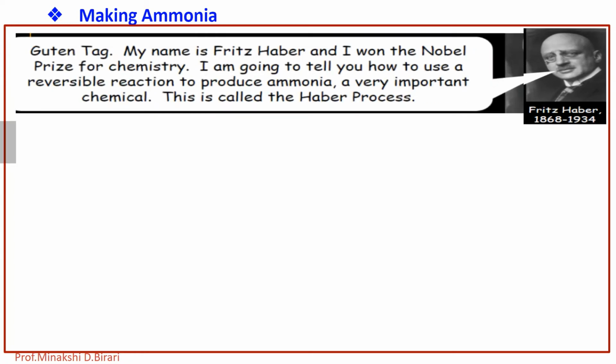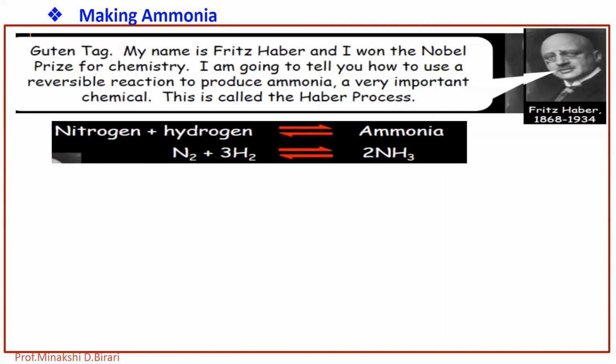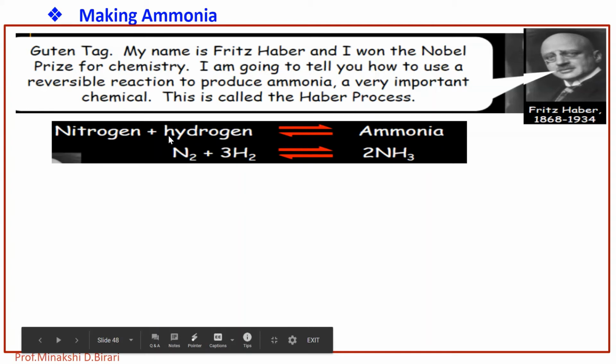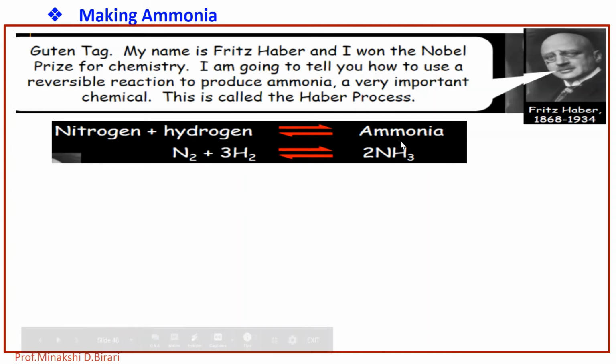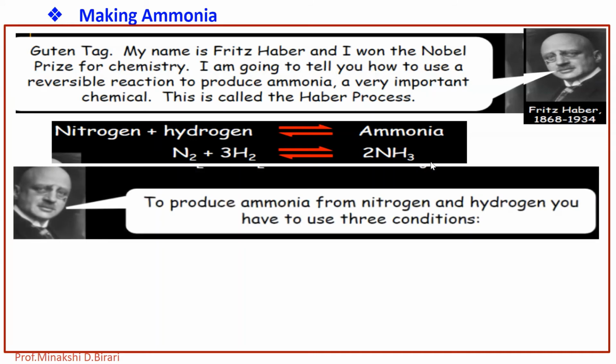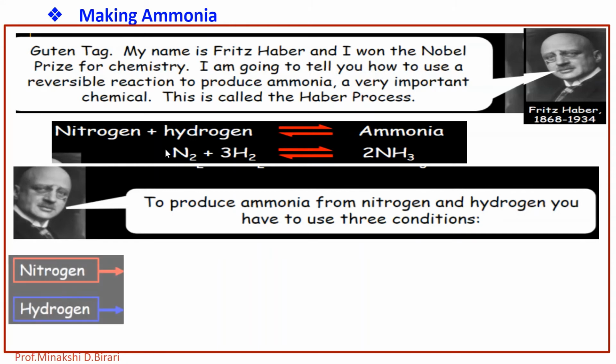As we have studied the manufacturing of ammonia by Haber process and also modified Bosch-Haber process, for making ammonia, three conditions are important. So what are the three important conditions for the manufacturing of ammonia? We know that nitrogen and hydrogen react to form ammonia. That means 1 volume of N2 and 3 volumes of H2 give the formation of 2 volumes of NH3. That is the synthetic reaction for the manufacture of ammonia. To produce ammonia from nitrogen and hydrogen, you have to use three conditions.